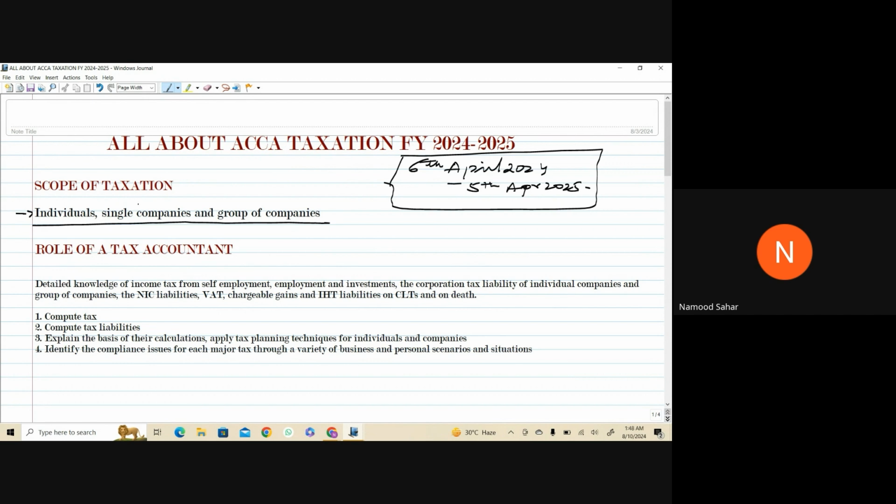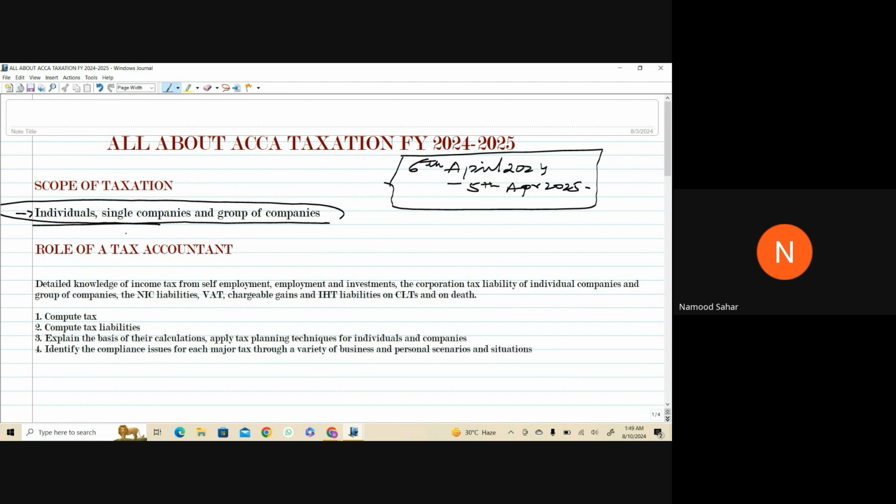When you will be studying the syllabus for ACCA taxation, you are going to study all about them. So basically, this is where tax is going to revolve. Okay, now moving towards the role of a tax accountant, every student should first of all ask: why are we studying taxation? What are we going to get out of it? And what are we going to become?